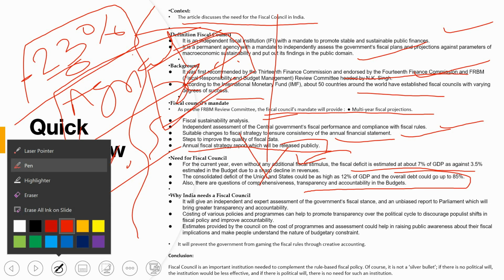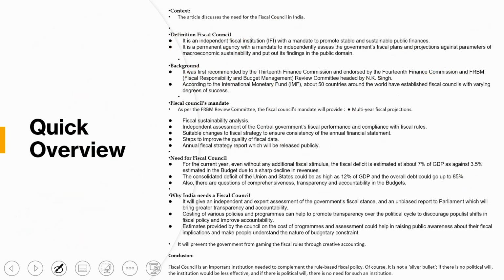Okay, so why does India need a fiscal council? I have given all the reasons. The estimates provided by the council on programs and assessments could help in raising public awareness about fiscal implementation and make people understand the nature of budgetary constraints. Costing of various policies will be checked: what their cost exactly is, and whether it is a true figure or not. And it will prevent the government from gaming the fiscal rules through creative accounting. This is the most important term, so if you use this line in your exam, it will be very good.